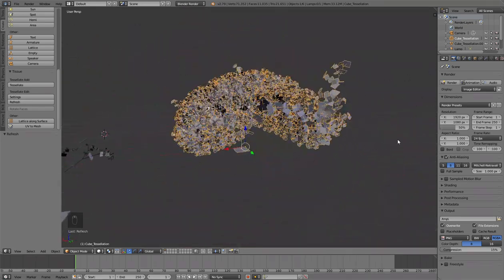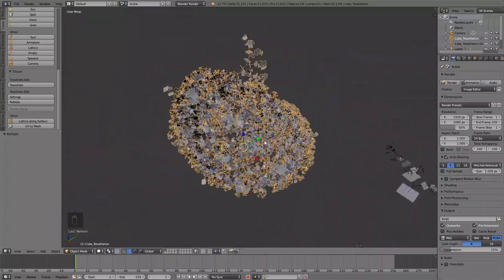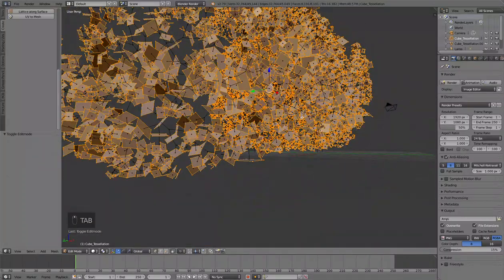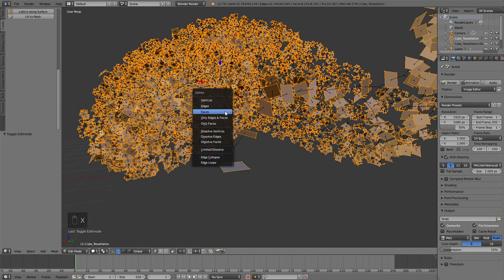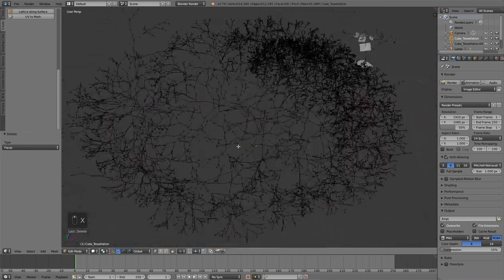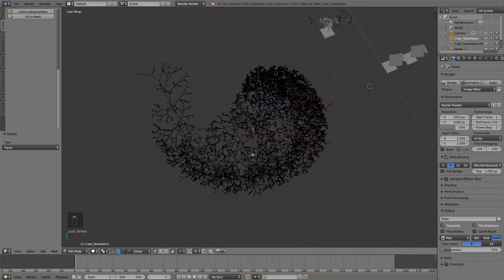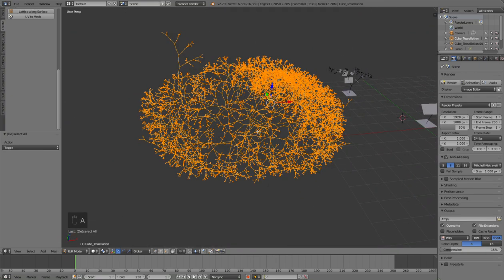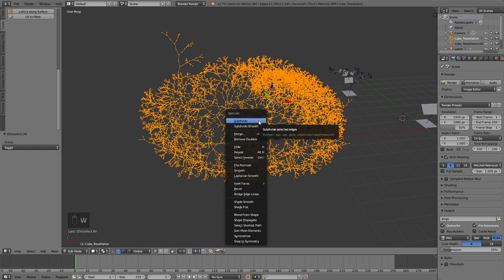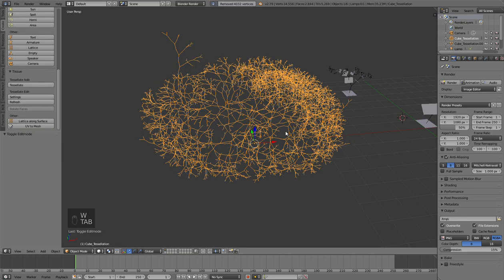And now I have to clean this model a little bit, so I can go to edit mode, and I can delete all the selected faces. I don't need them anymore. I need just the branch. Okay, perfect. Now I need to remove the doubles because the merge option doesn't work on edge. So W, remove doubles, good.